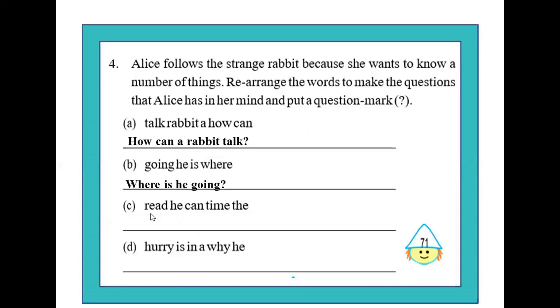The third question here is, read, he can, time the. This can be rearranged as, can he read the time? And our last question here is, hurry is in a why he. After rearranging the words, we get the question, why is he in a hurry? So with this, we have completed the textual exercises of the lesson Alice in Wonderland.